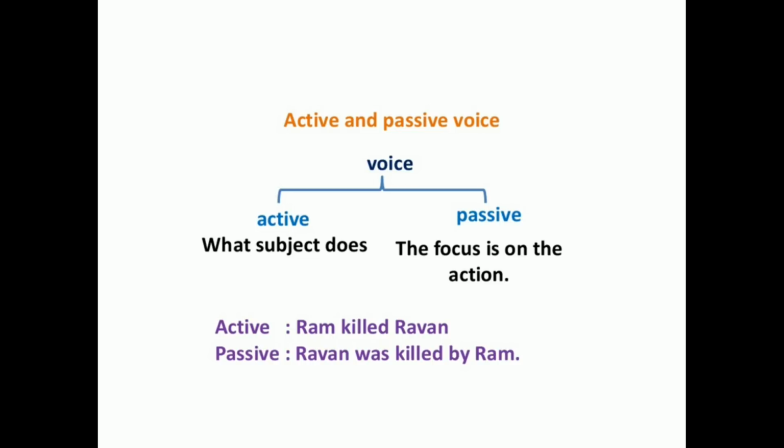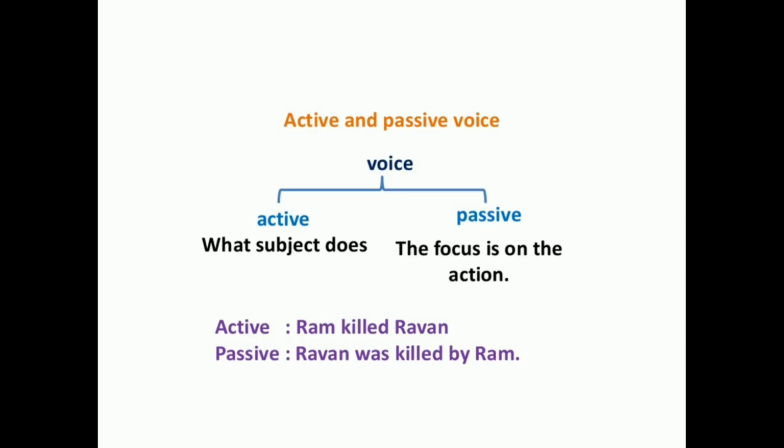In passive voice, the focus is on the action. Here, the subject is the receiver of the action and the object takes the position of the subject. Yes, read the example. Ravan was killed by Ram.